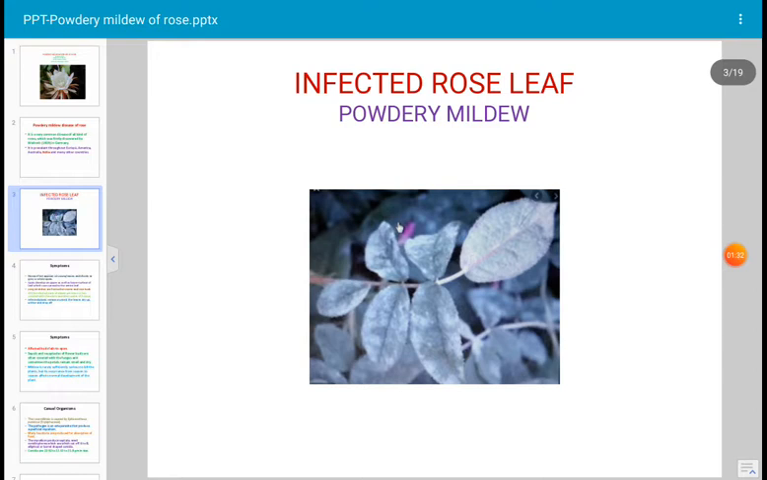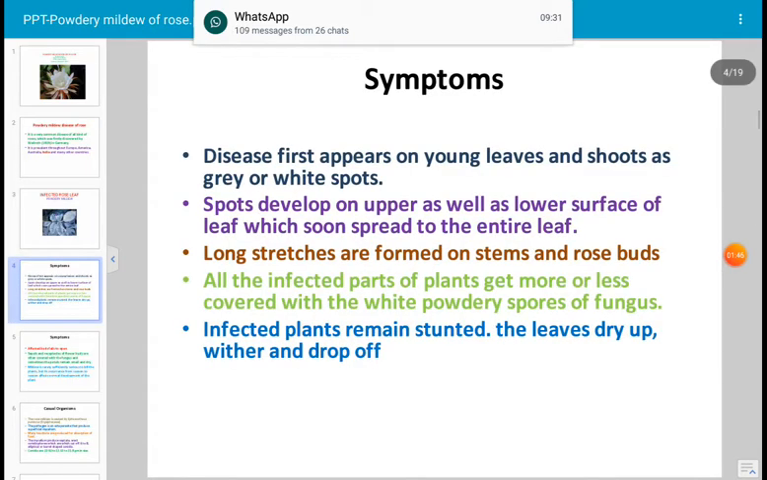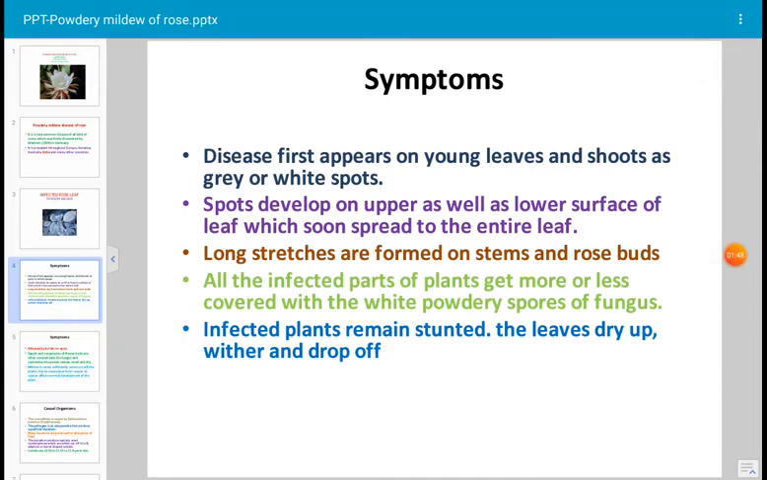This is the infected leaf of powdery mildew disease. The entire infected leaf is showing white color patches which resemble powdery patches. Hence the name powdery mildew is given. And what type of symptoms are developed by the fungus? The disease first appears on the leaf and shoot; all the parts get infected except the root system.